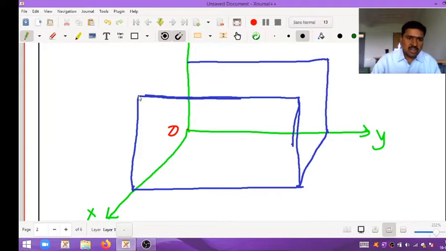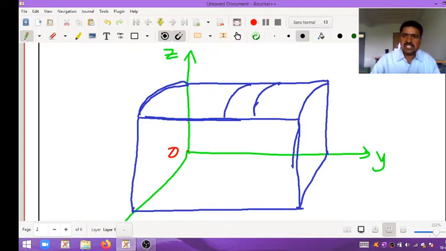What I am taking is a curved surface object which has the top as a curve. Top is in the form of a curve. Now this curved surface I am taking as z is equal to f of x comma y.